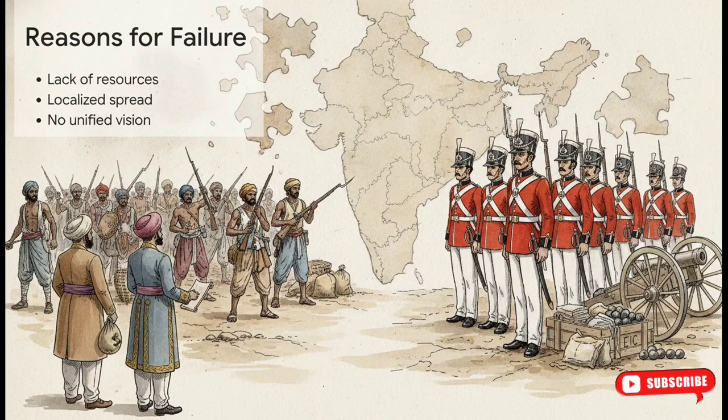The spread of the revolt was highly localized and uncoordinated. Leaders were mostly fighting for their own specific territories rather than a unified national vision. On top of that, the educated middle class, wealthy merchants, and several prominent samandars either stayed neutral or remained loyal to the British. That really broke the overall momentum.